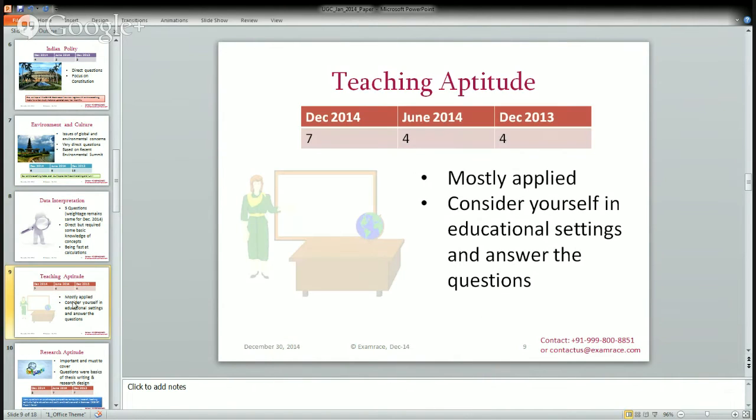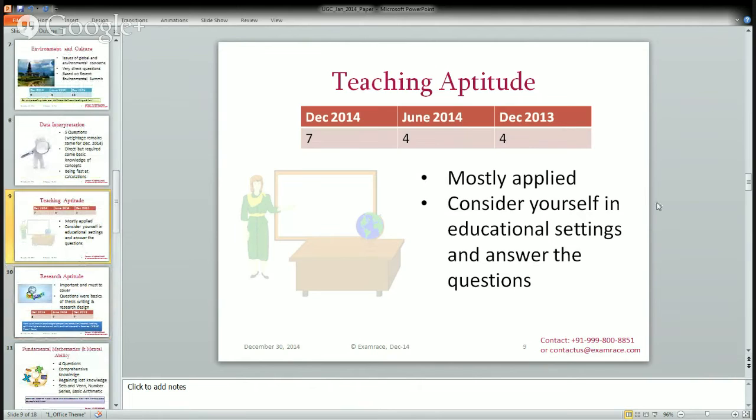Then teaching aptitude this time gained high importance. Usually there are around 4 questions. This time there were 7 questions from the teaching aptitude section. Most of the questions are such that you must consider yourselves in a teaching situation, that you are teaching a set of students. You must consider yourselves in the educational setting and then try to answer the question. These are much more application based questions rather than theoretical questions. So the importance of teaching aptitude for the December examination has increased. This has become again a vital topic for the June 2015 examination.